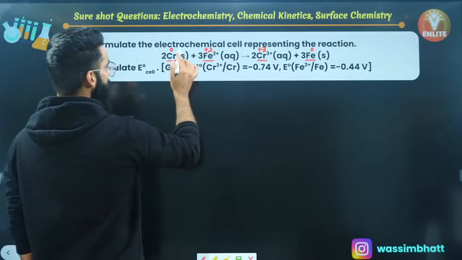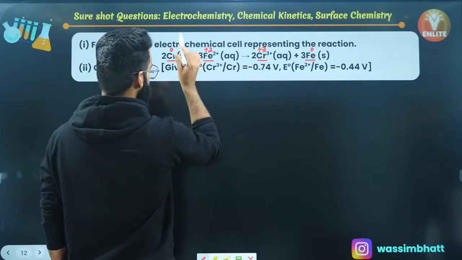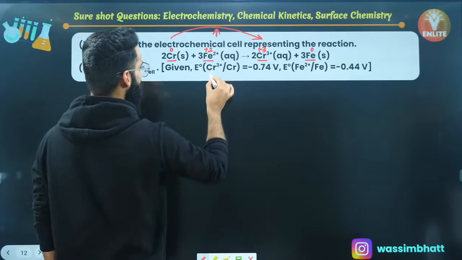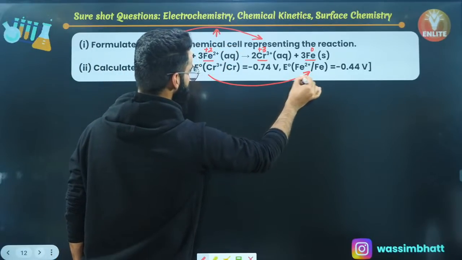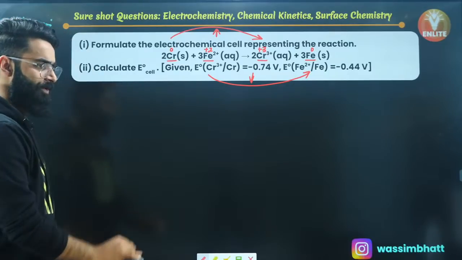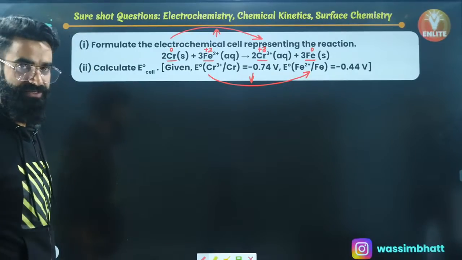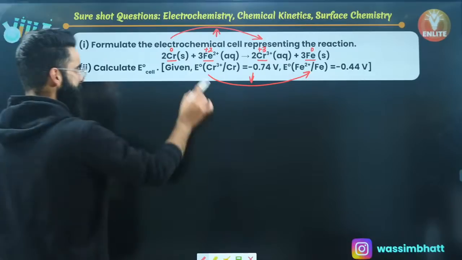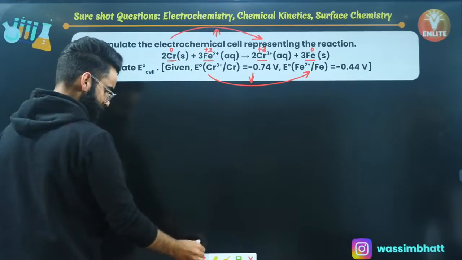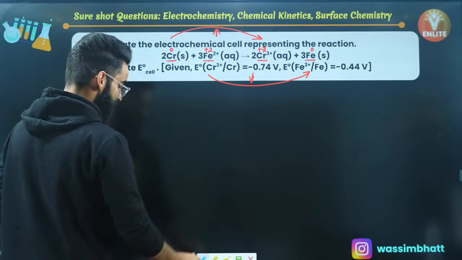Now first of all, for chromium, the oxidation state is increasing from 0 to +3. And for iron, the oxidation state is decreasing from +2 to 0. You guys know, increase in the oxidation state is what we call oxidation, and decrease in the oxidation state is what we call reduction. So I must say this chromium undergoes oxidation and this Fe²⁺ undergoes reduction, right? So how am I going to represent it?